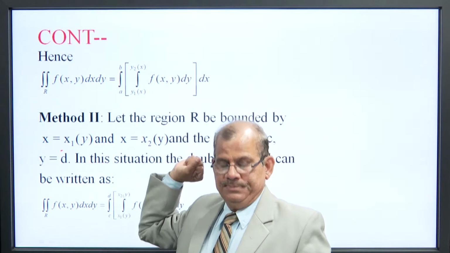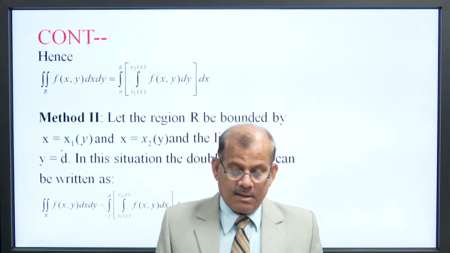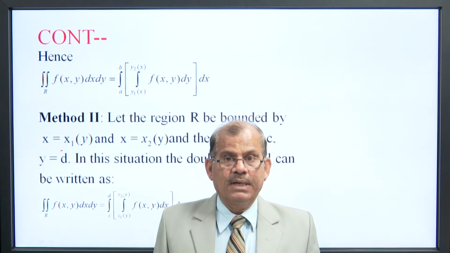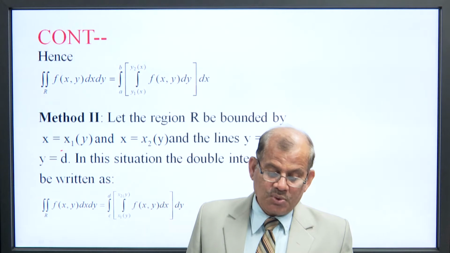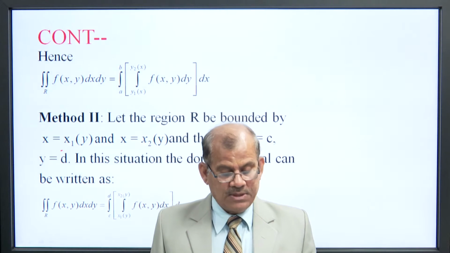Second method: let the region R be bounded by x equal to x1(y) and x equal to x2(y), and the lines y equal to c and y equal to d.